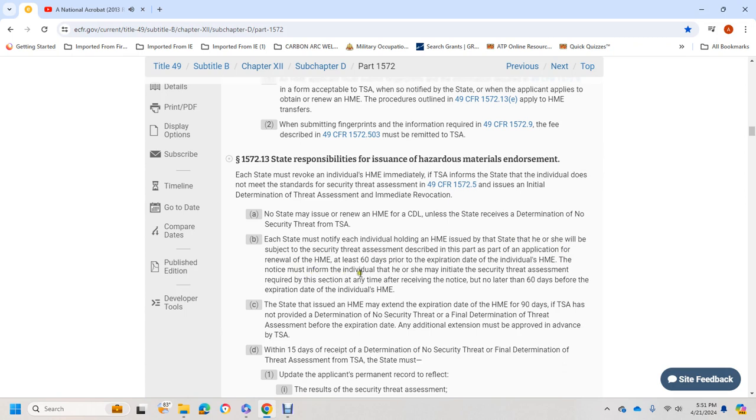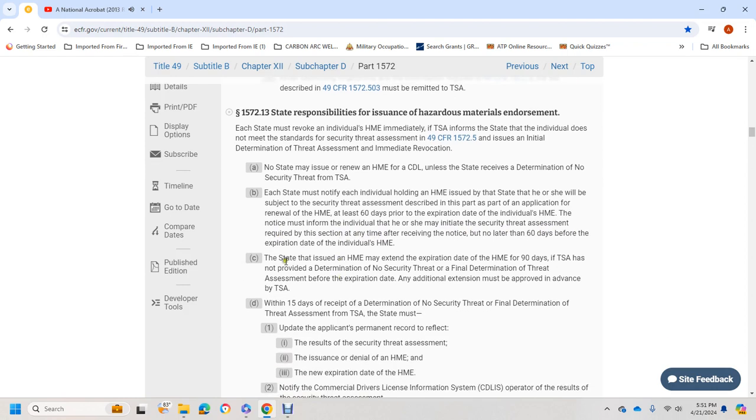The notice must inform the individual that he or she must initiate the security threat assessment required within the time after receipt of the notice, no later than 60 days before the expiration date of the individual's HME. The state may extend the expiration date of the HME for 90 days if the TSA has not made a final determination of no security threat. Before the expiration date, an additional extension must be approved in advance by the TSA.